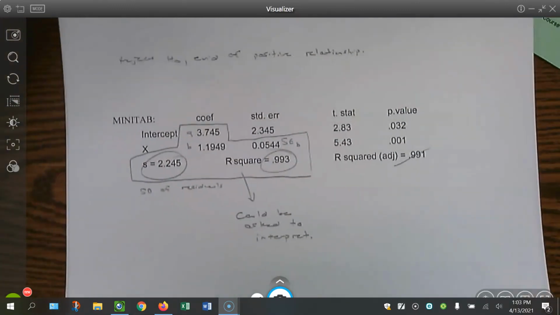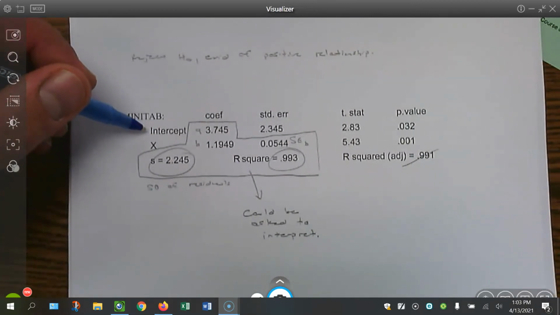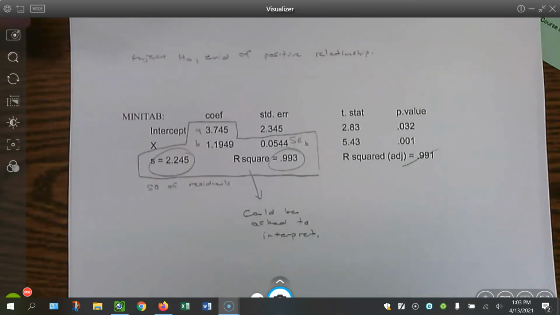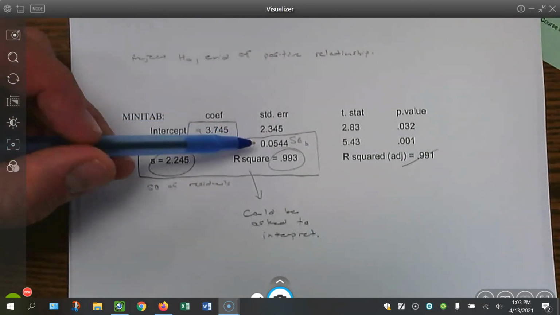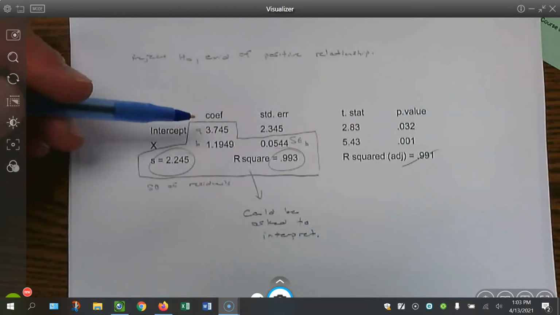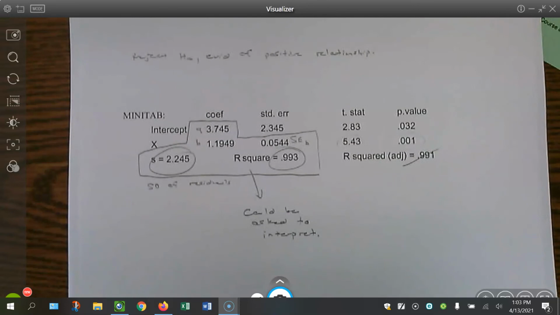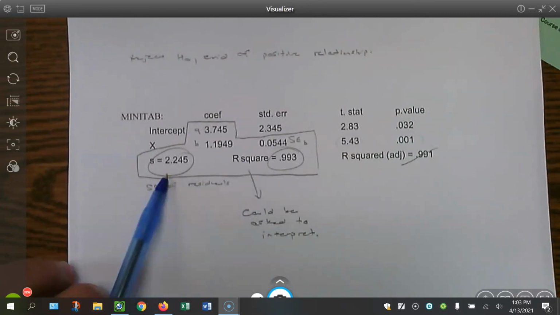Last thing I want to do, looking at this computer output, make sure you understand what's going on here. The intercept, they typically refer to this as the constant, and this is going to be your explanatory variable, whatever the words are that they put in the chart. That'll be your y-intercept, your slope, and the standard error of your slope. Those are the 3 numbers that we're going to utilize. If we do a test, you could see your test statistic and your p-value. Remember, that's a 2-tailed p-value. Things we talked about much earlier in the year.